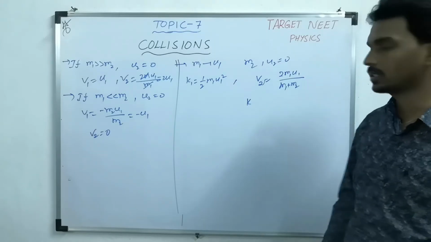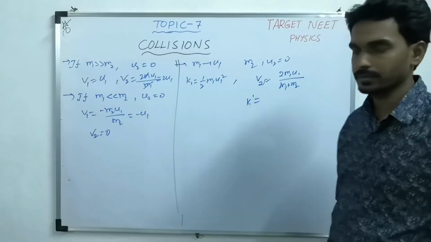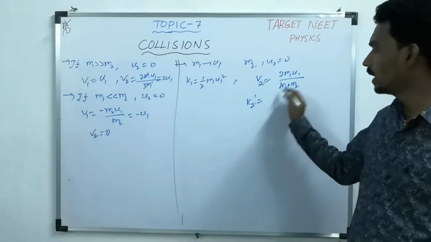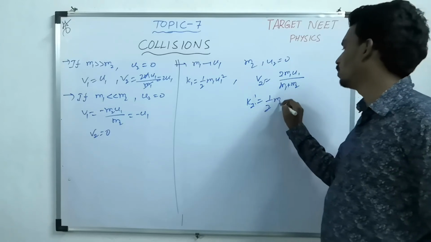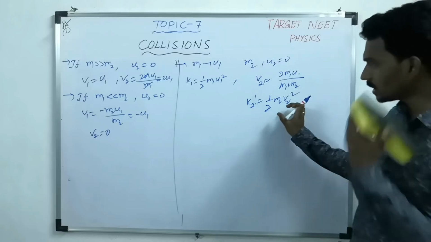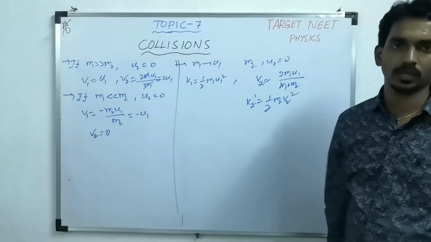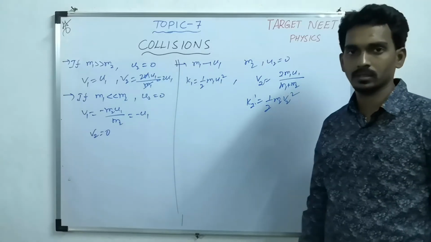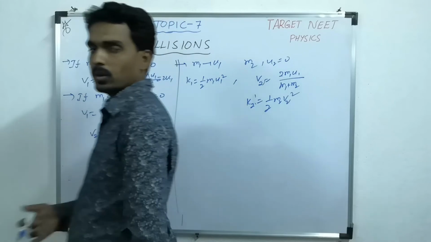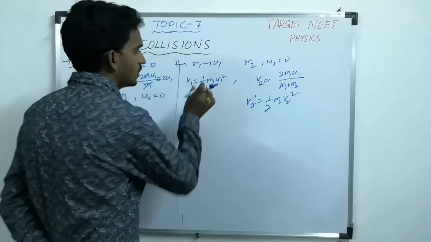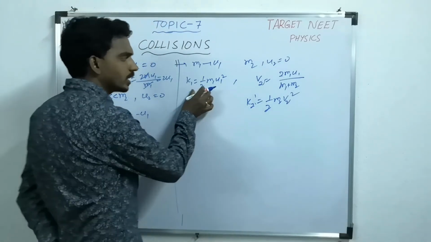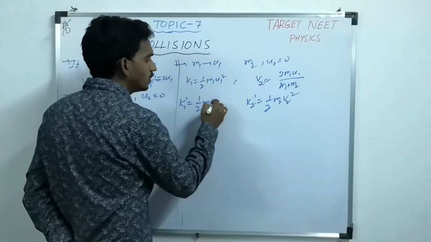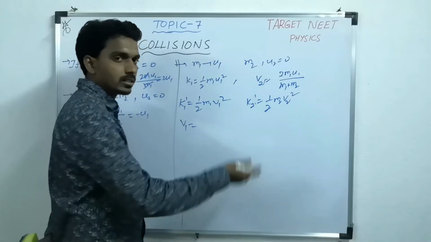So what is its kinetic energy? Let's take K2 dash. K2 dash will become half M2 V2 square. So this much energy got transferred to the second body. They can ask how much kinetic energy got transferred to the second body. At the same time they can also ask what is the fraction of kinetic energy change for the first body. This is the initial kinetic energy. What is the final kinetic energy for the first body? Half M1 V1 square. What is the formula for V1? Just now we have taken.